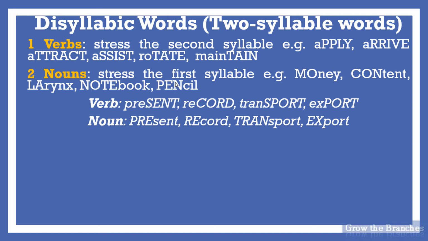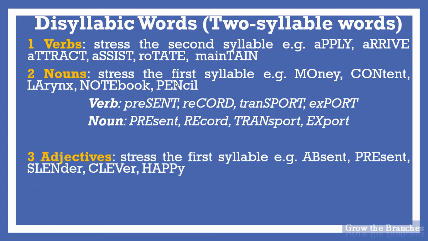As you can see when speaking, a change in stress might result in a difference in meaning and grammar. In those examples of two-syllable words, the spelling is the same, but we need to stress the right syllable in order to avoid misunderstanding. 3. In general, like nouns, two-syllable adjectives stress the first syllable. For example, absent, present, slender, clever, happy, etc.